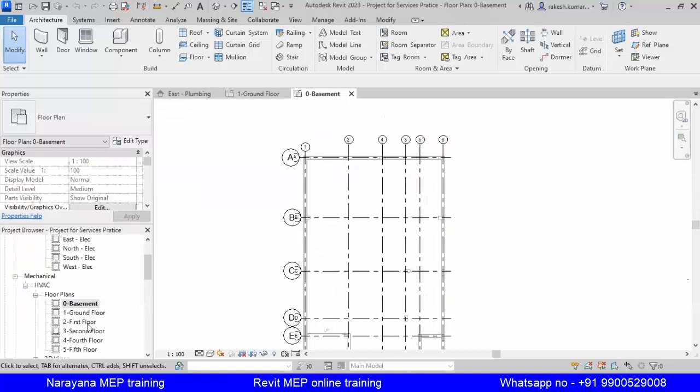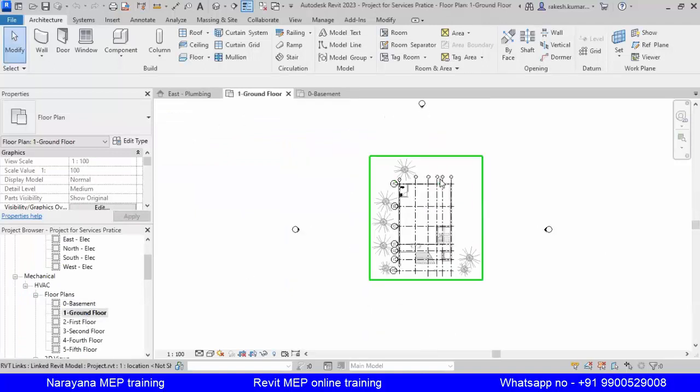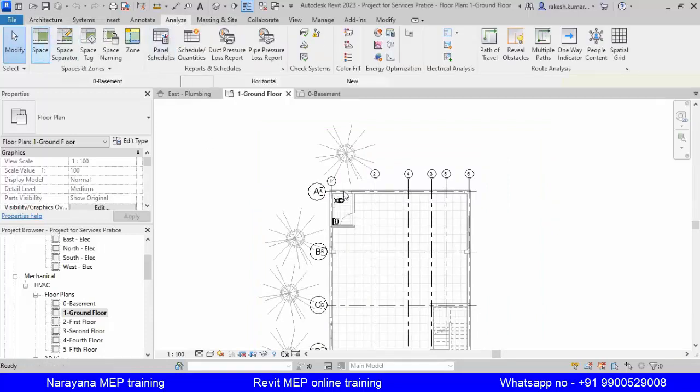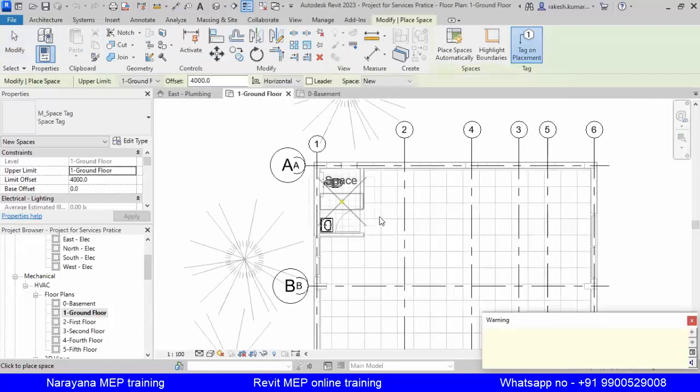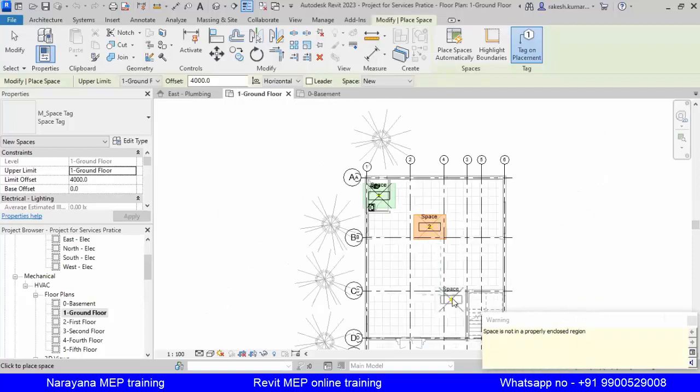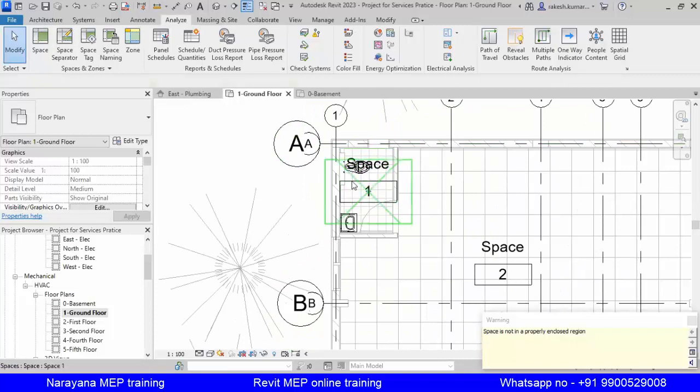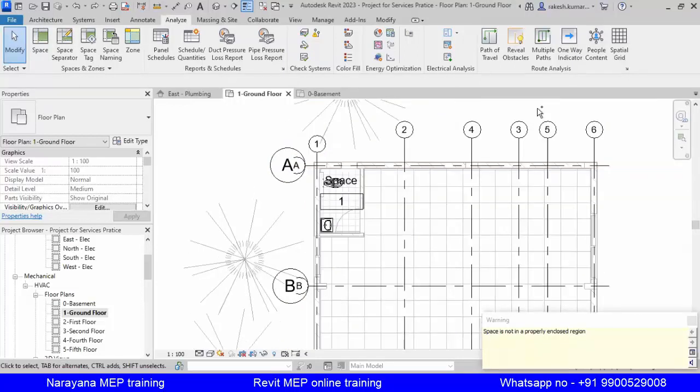So here you see the first floor. If I go into the Analyze tab and go for Space, okay, what is it telling? Space is not in a properly enclosed region. If I give a space, it will tell the same thing because we have not given any room boundary. If you give a room boundary, the space will be limited to this. It will not go beyond that. Okay, let me show you that also.